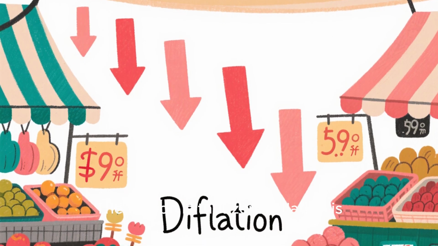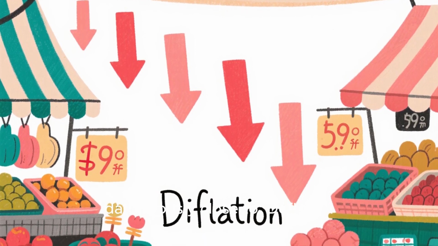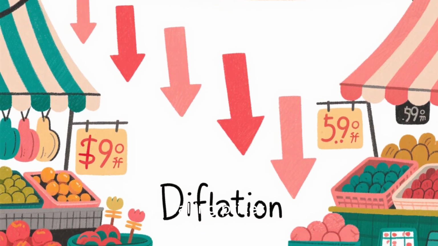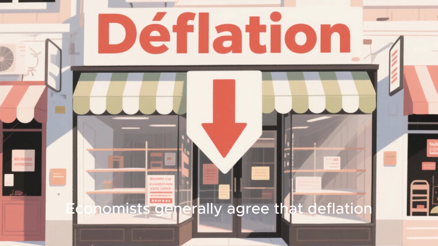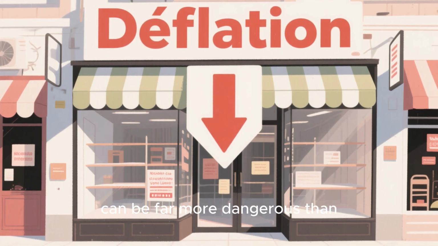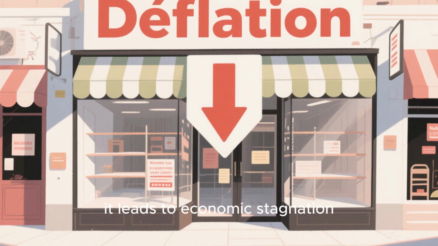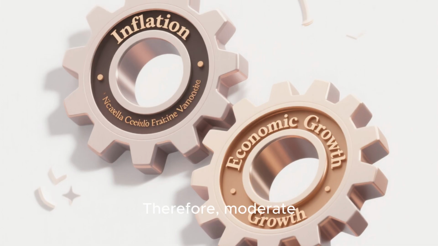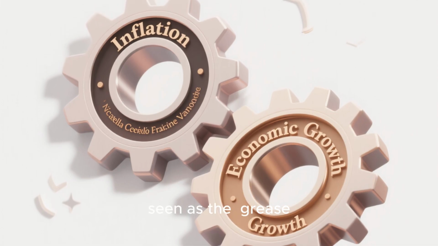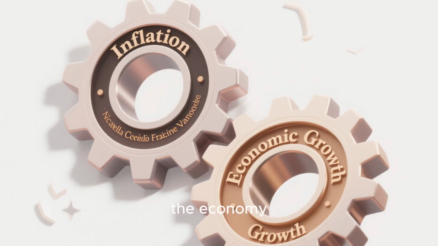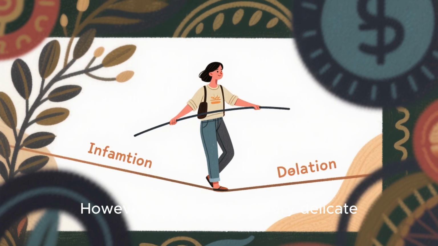The reason is that zero inflation is dangerously close to deflation, falling prices. Economists generally agree that deflation can be far more dangerous than inflation because it leads to economic stagnation. Therefore, moderate inflation is often seen as the grease for the wheels of the economy. However, this balance is very delicate.